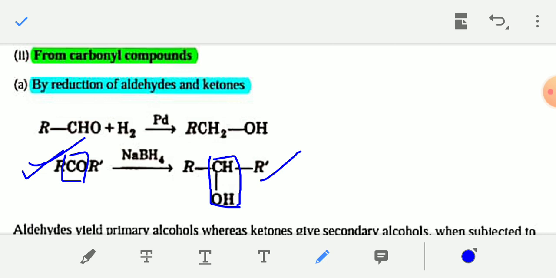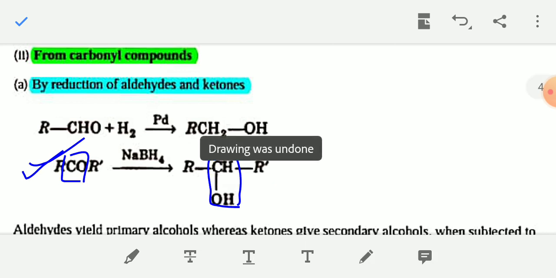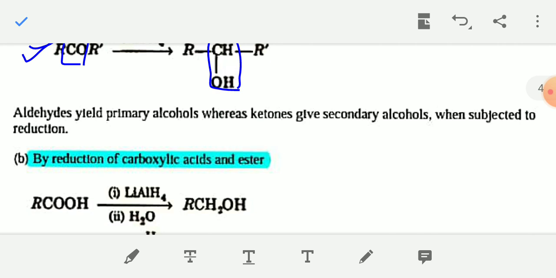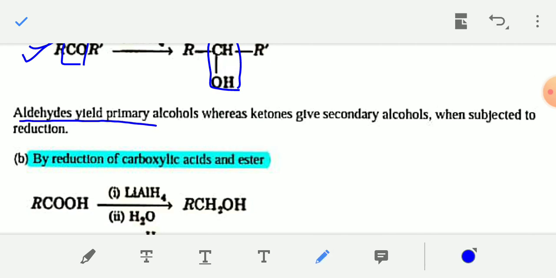So aldehyde on reduction is converted into 1-degree alcohol or primary alcohol, and ketone on reduction by any reducing agent such as H2 palladium or H2 nickel or NaBH4 or LiAlH4, you can use any one reducing agent, will be converted into 2-degree alcohol. So aldehyde yields primary alcohol, whereas ketone gives secondary alcohol.